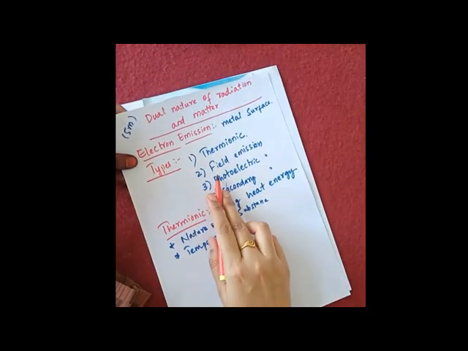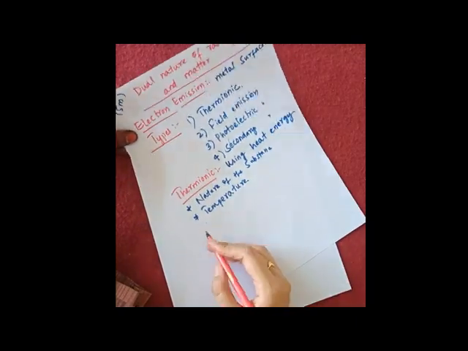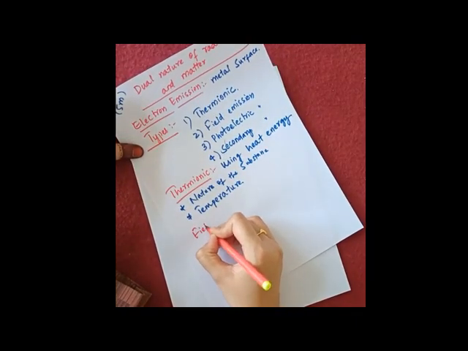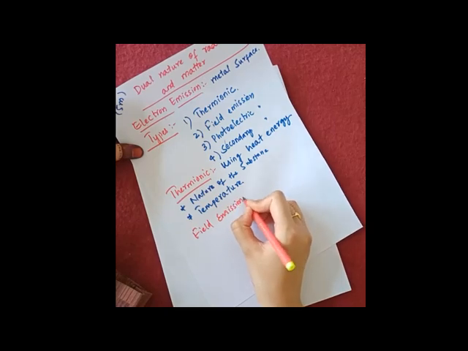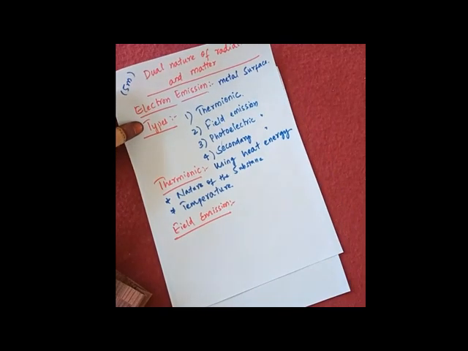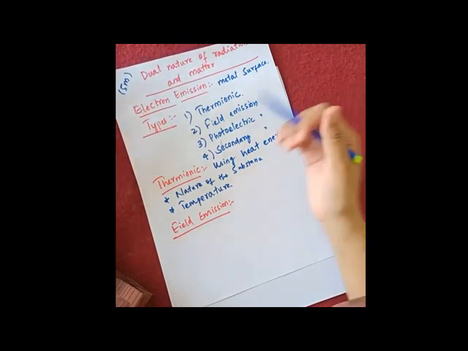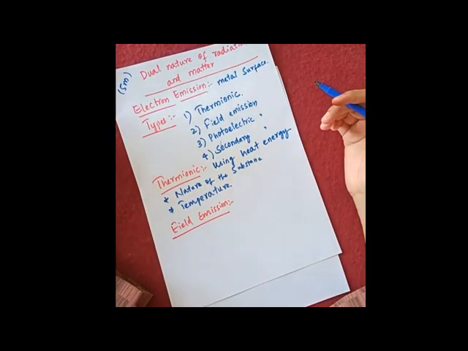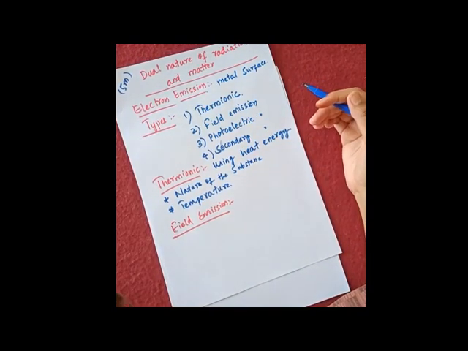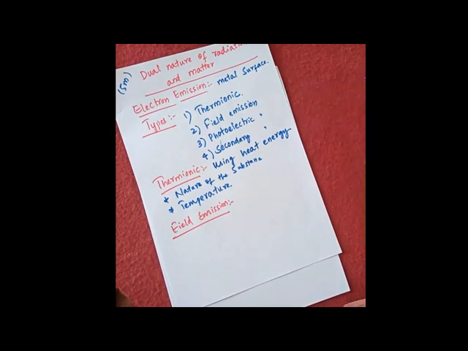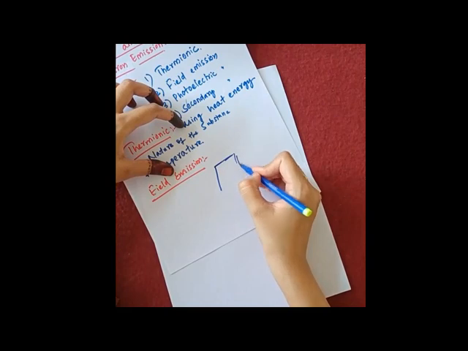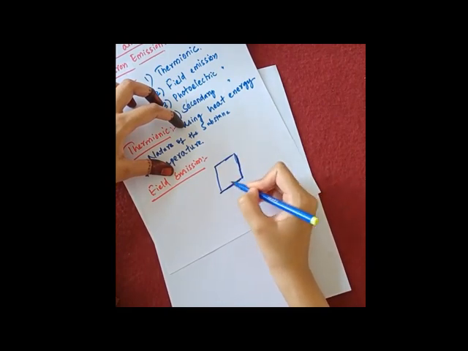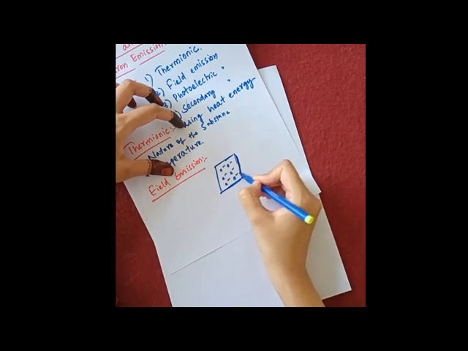What is the next, the second one? It is field emission. In this, from the name field, you understand that you have to supply some external field. It means what? Some electric field. So take a metal surface, for example, I'll draw that here. This is a metal surface. There are many free electrons in this metal surface.